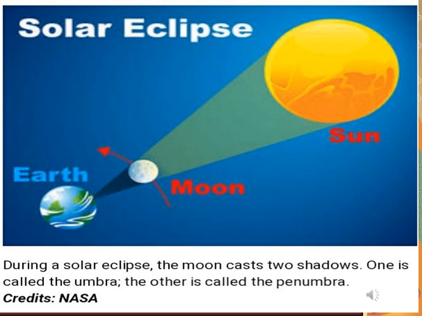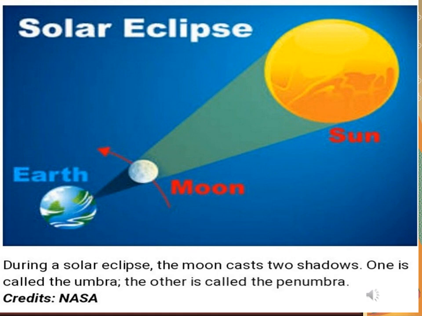Okay? And a solar eclipse should not be seen through naked eyes because the rays which are coming from the sun are harmful. So we should use a special type of glasses that are meant for seeing the solar eclipse. Special equipment should be used to see it so that it cannot harm our eyes.